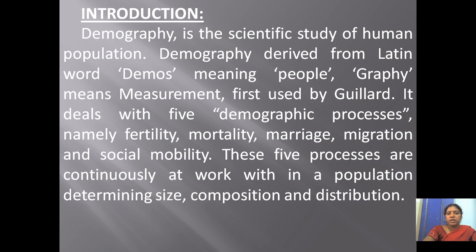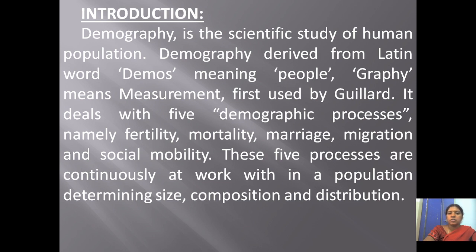Mainly demography deals with the 5 demographic processes. What are those 5 demographic processes? First is fertility. Fertility means the ability to produce, productiveness. And mortality, which means the death rates. And marriage, migration, social mobility. Social mobility means social status mobilization. So demography mainly deals with these 5 processes: fertility, mortality, marriage, migration and social mobility.